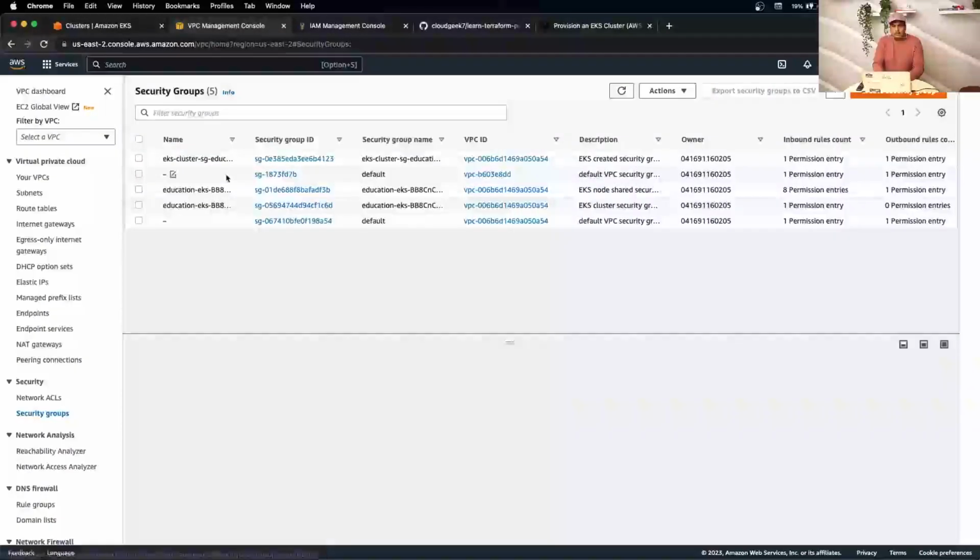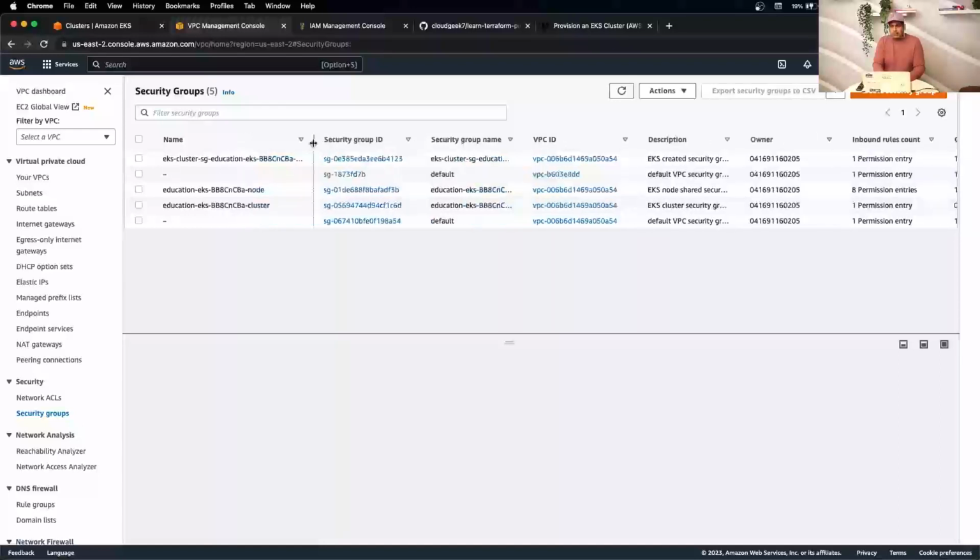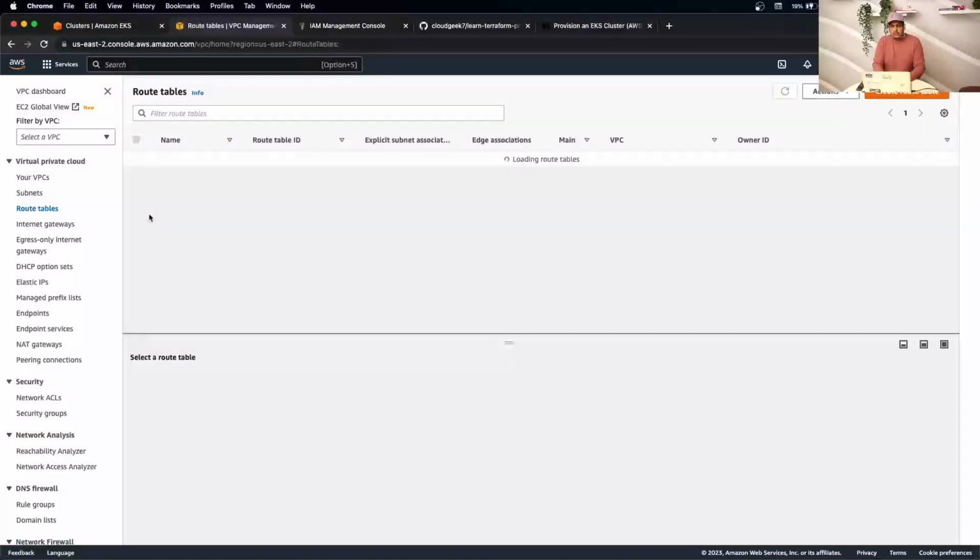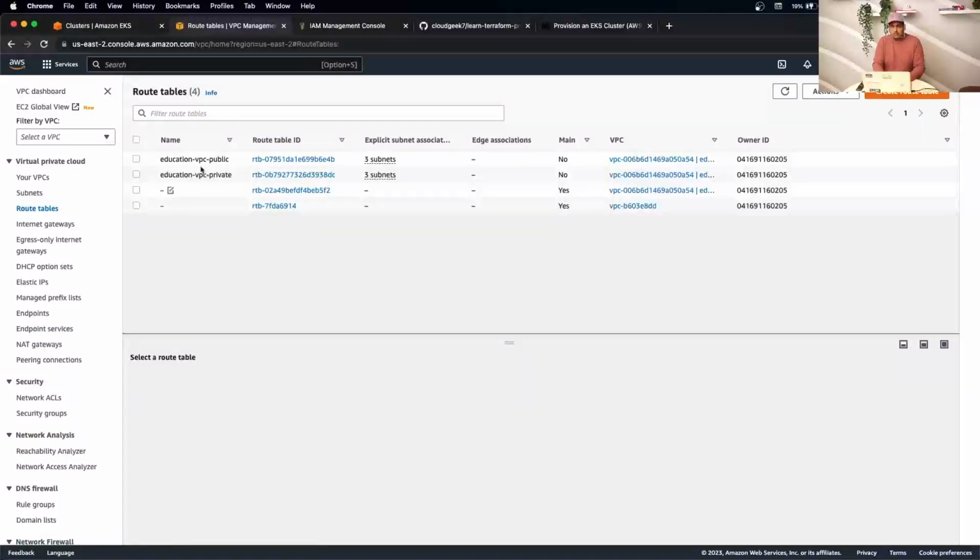So here you go, that's our security groups. EKS cluster S3 education. So these are all newly created security groups. And if you look at the route tables, you should see some of them. There you go. Yeah, these two. So there's another public and private route table that we manage, and it associated the newly created subnets there.